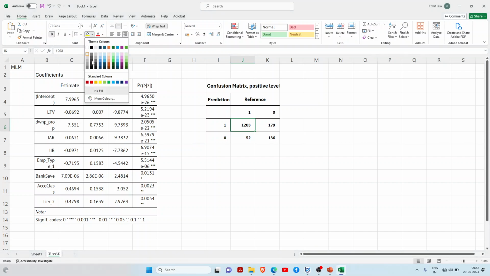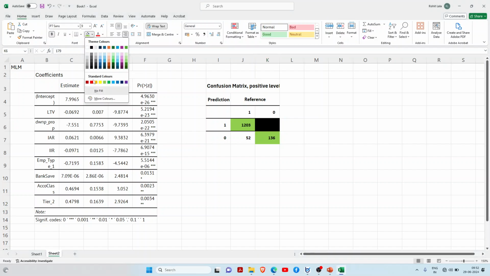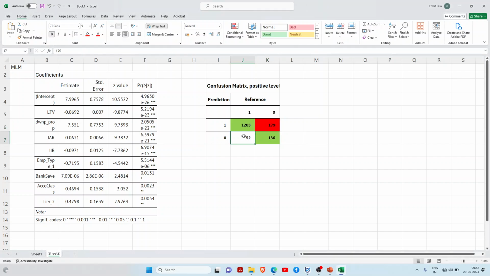So both these scenarios are good. I am highlighting both of these as green scenarios, but these other two are not acceptable scenarios. Obviously I will highlight them with red because these are errors. So we try to reduce the error. I will teach you how to work on it. But yes, this is our confusion matrix, and this way we can find the best output.